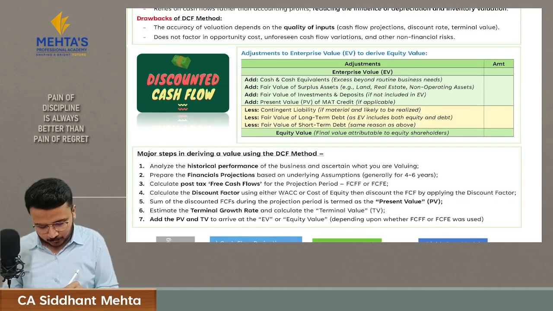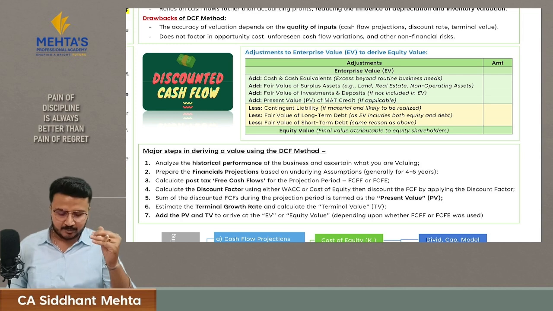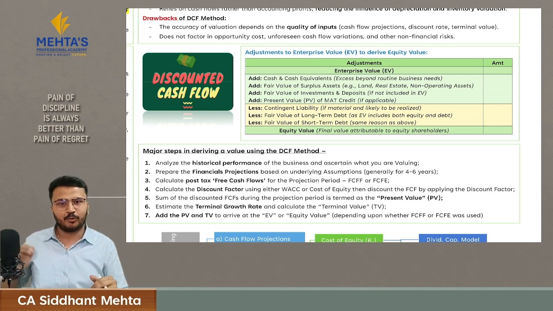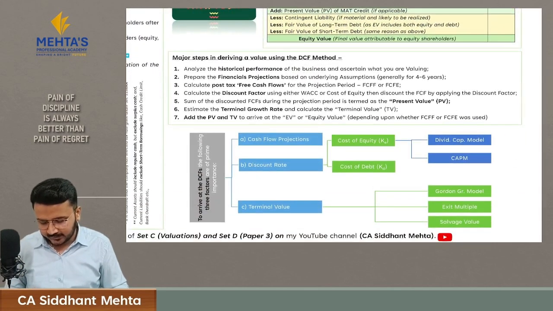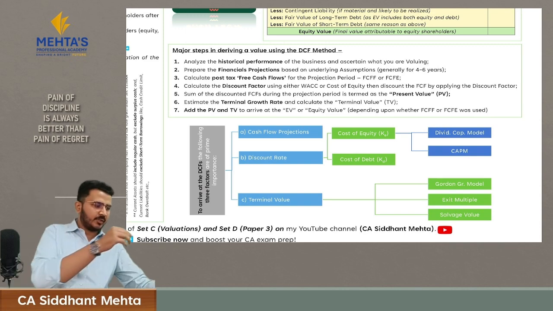With these steps, you will calculate equity value from enterprise value. Just remember that you have to add 4 things and reduce 3 things. Whatever you're adding is there on your asset side, and whatever you're reducing is there on your liability side. Then what are the major steps in deriving a value using the DCF method? We will understand it. Just give a minute.